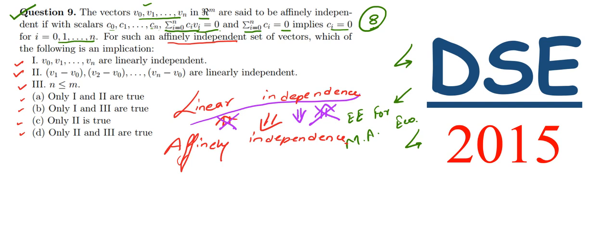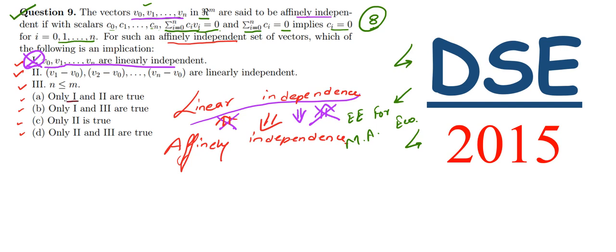Hence you can see here we have been told that v0 till vn are affinely independent, and the first statement says v0 till vn are linearly independent. So this statement cannot be said because the reverse is not allowed here. So our first statement is a false statement. With the help of this we can check our options.